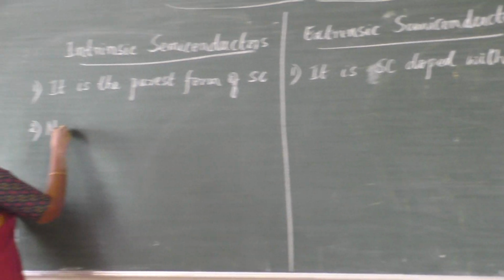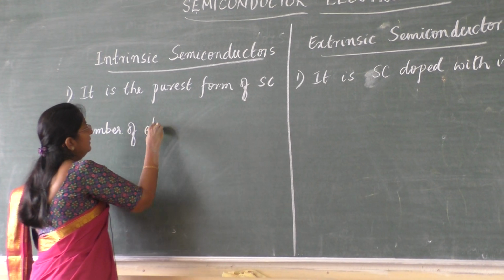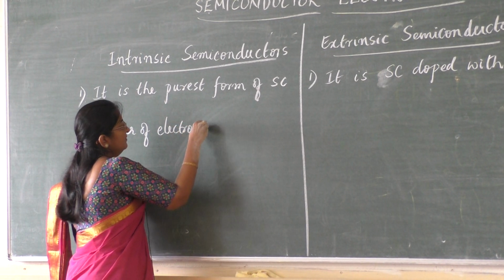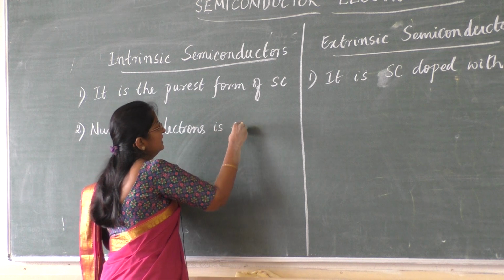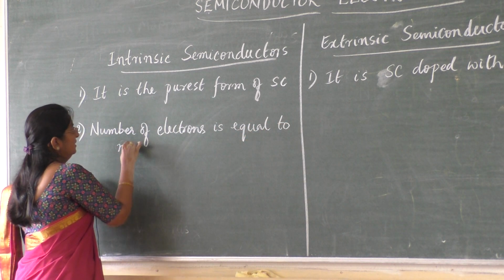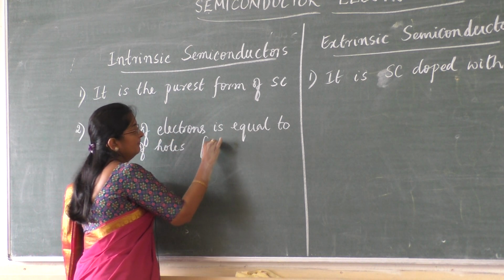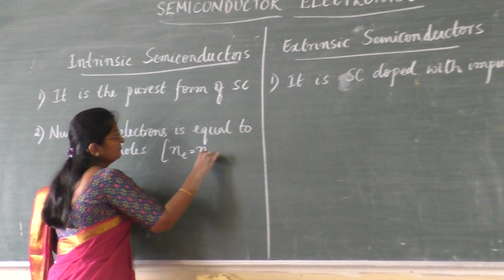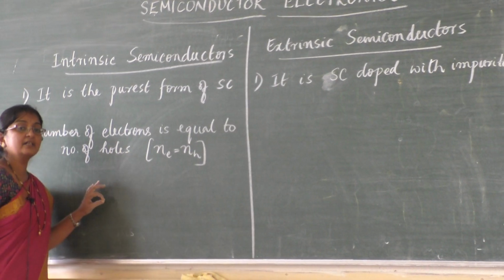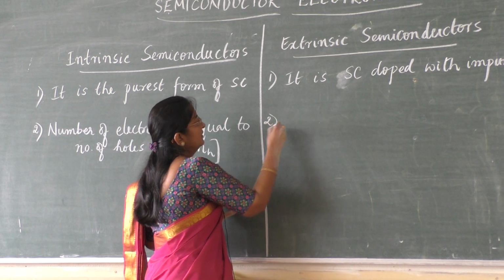Here, the number of electrons is equal to the number of holes. Intrinsic semiconductor contains the same number of holes and electrons.